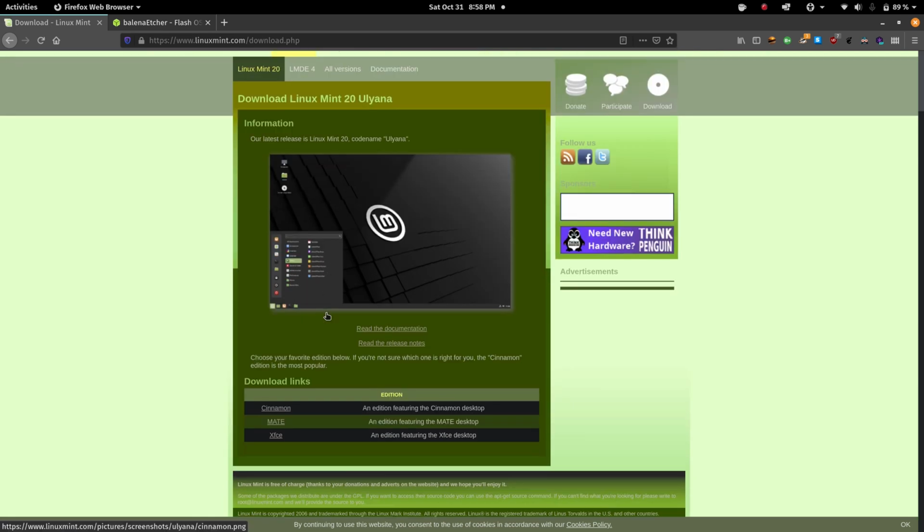And you will see right here, it comes with 3 flavors. If you have a high definition screen like a 4K or a little lower, like 2K, I would go with Cinnamon because it integrates really well with 4K. Mate and XFCE, I've had issues with them with 4K, but it's up to you.